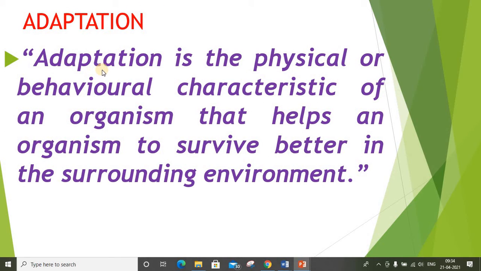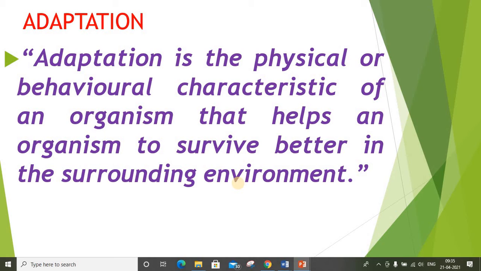If we define adaptation, it is the physical or behavioral characteristic of an organism that helps it to survive better in the surrounding environment. Or we can say it is the capability of an organism to change itself with the changing world to determine its survival. The greater the degree of adaptation, the higher is the ability to exploit the environment, resulting in the production of offspring and consequently higher chances of survival of the species.